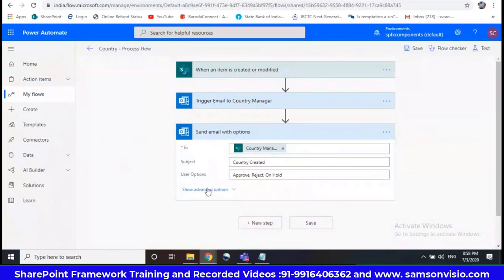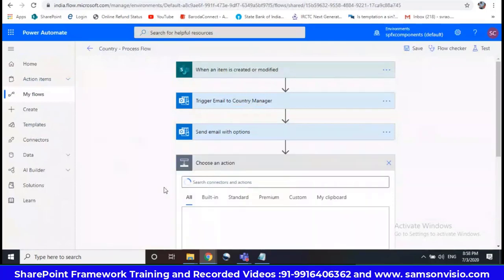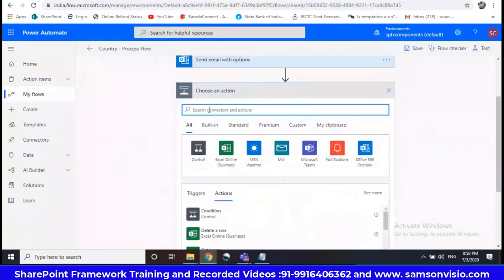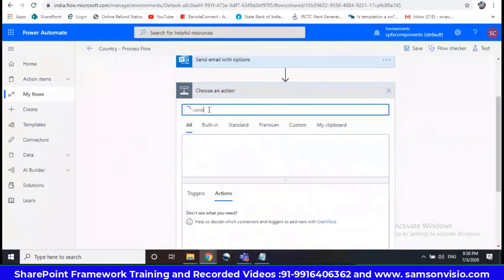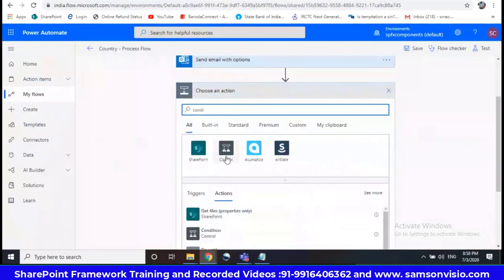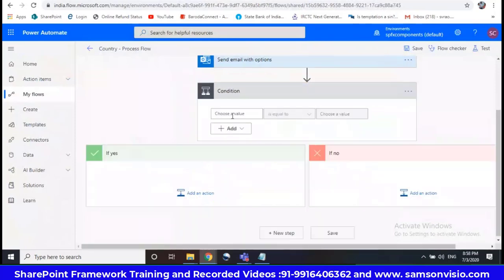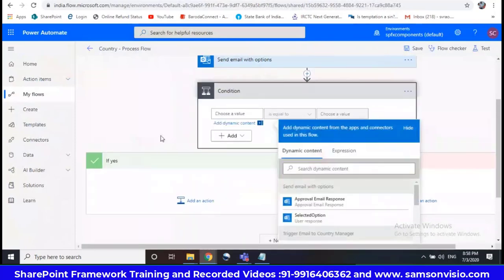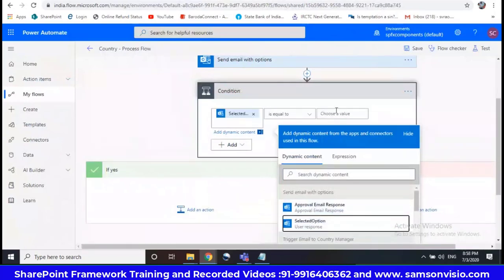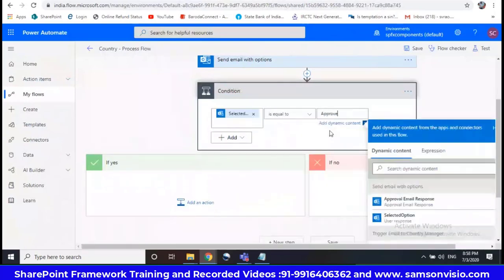If somebody takes the action, then for the next action you can take a condition. There is a control, this is the category. You can take condition, from send an email with selected option. Selected option is equal to approve.